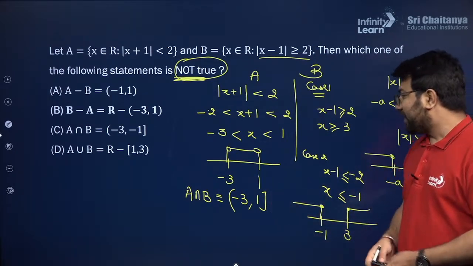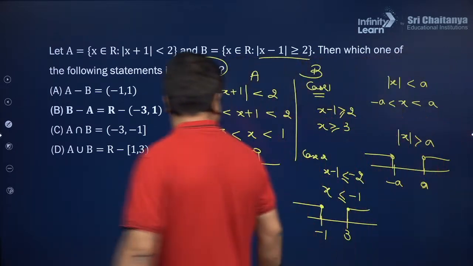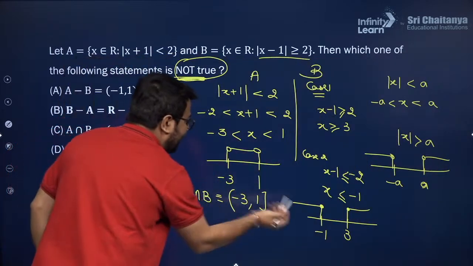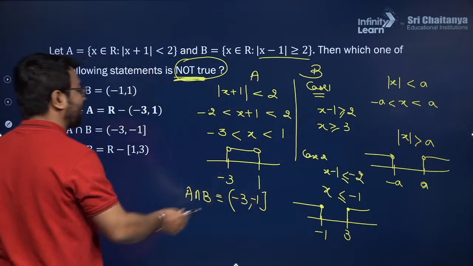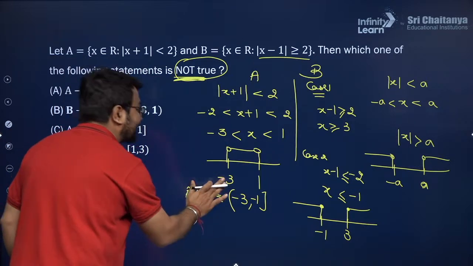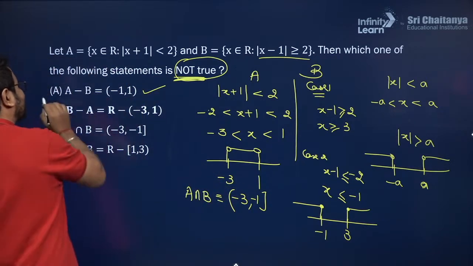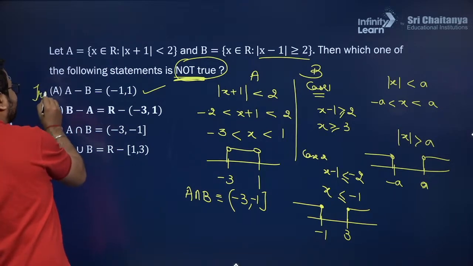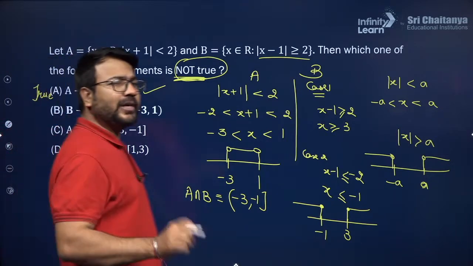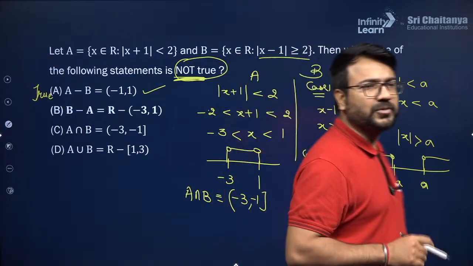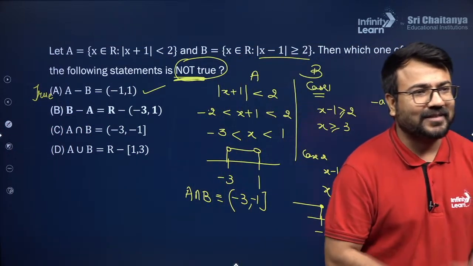Here the common part is minus 3 to minus 1, and in this interval if I subtract minus 3 to minus 1, I'll be left with minus 1 to 1. So that is why this statement is given to you as true. I hope you are able to understand how you got option A.